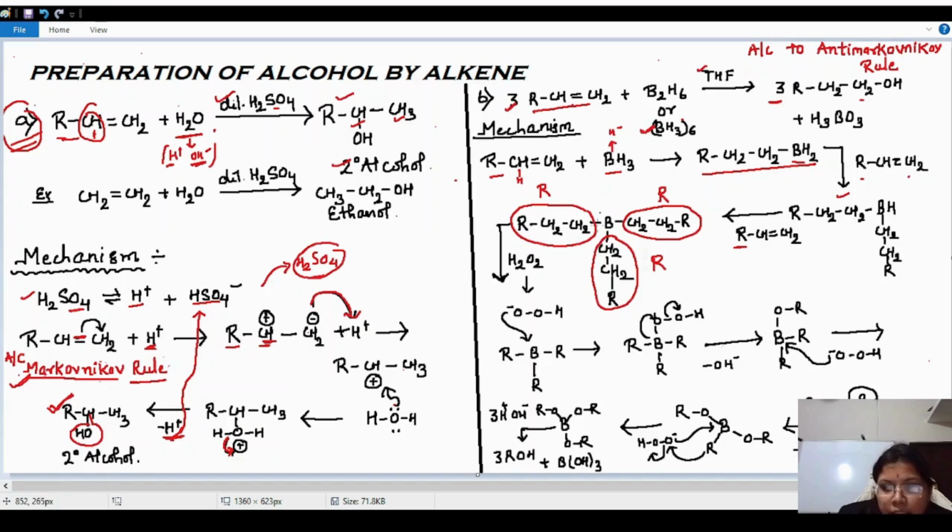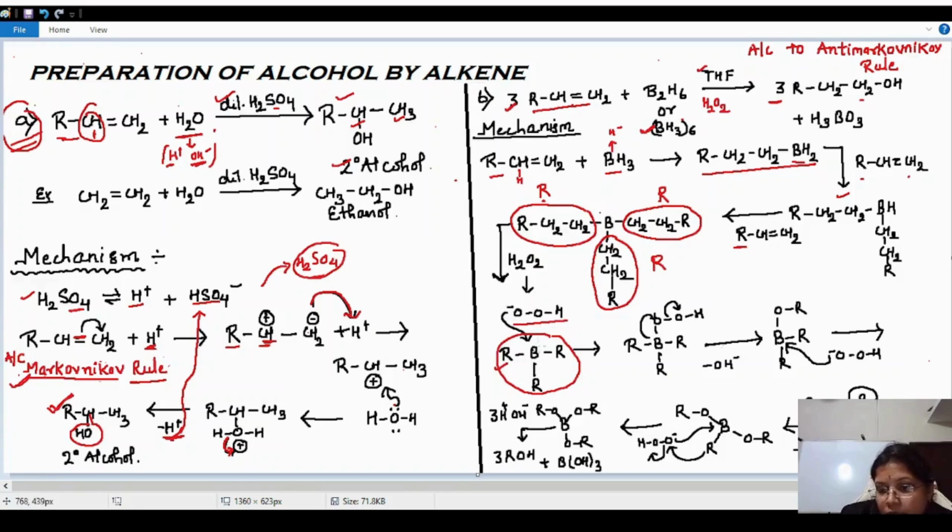To understand this mechanism in an easy way, I am taking this long group simply as an R group. Because this is a carbon chain, we can take it as an R group. So now you see that this is our compound. Now you see that hydrogen peroxide is present here along with this one. We are doing this reaction in the presence of peroxide, so this is a peroxide ion.